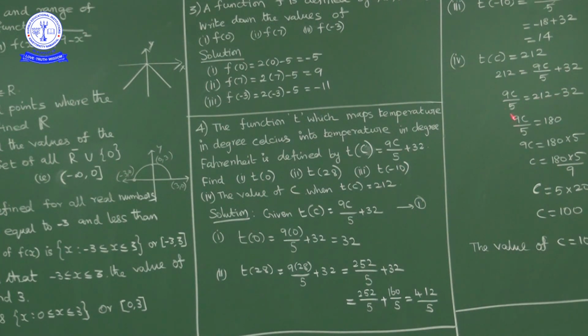So 9C upon 5 equal to 212 minus 32, how much? 180. So 9C is equal to how much? 180 into 5. C is equal to how much? 180 into 5 by 9. 9 ones are 9, 9 twenties are 180. So 5 into 20. So C is equal to how much? 100. So when T of C is equal to 212, C value is 100.